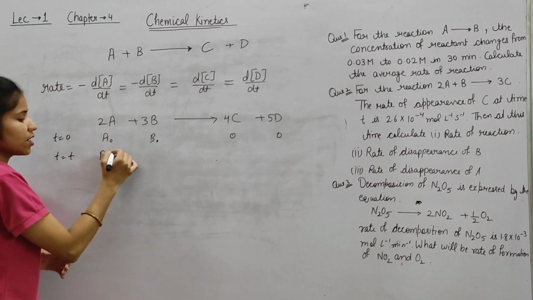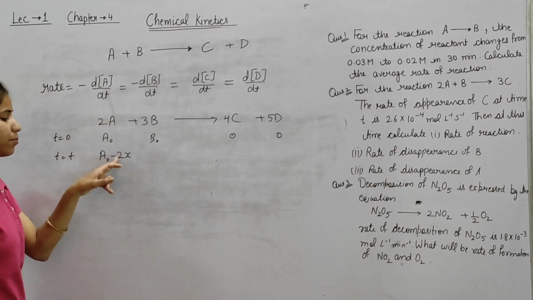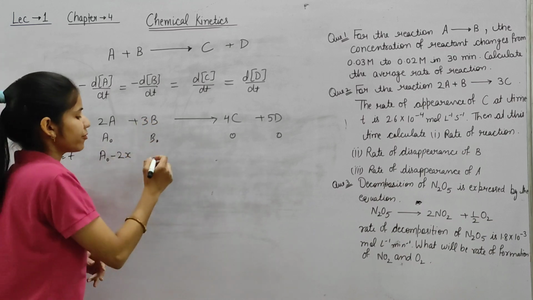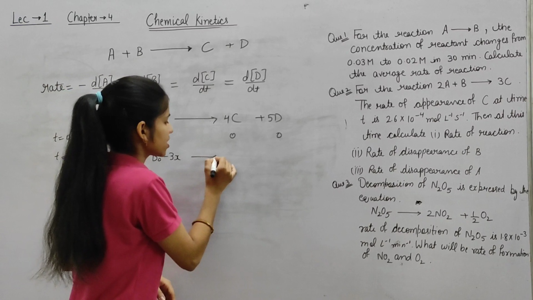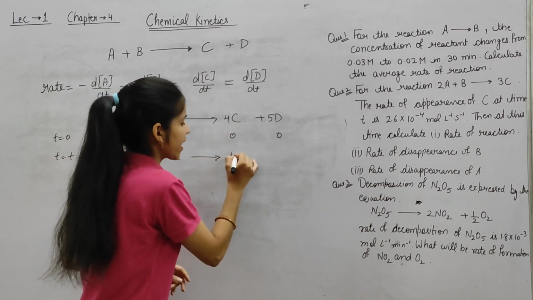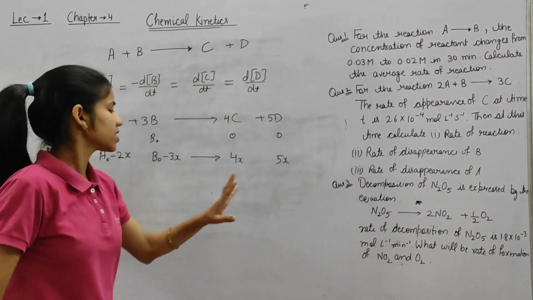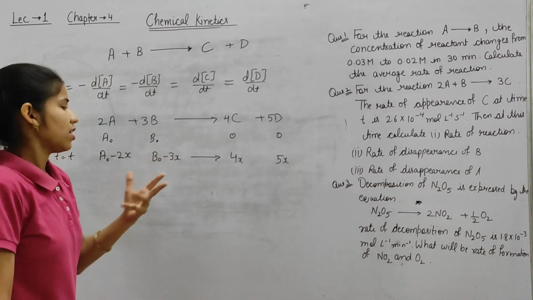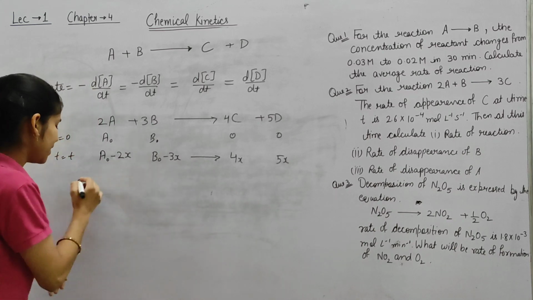So A becomes A0 minus 2x, because its coefficient is 2. Same for B: B0 minus 3x. C is 4x and D is 5x. So these are the concentrations. Now we have to find the rate. So how to write the rate?